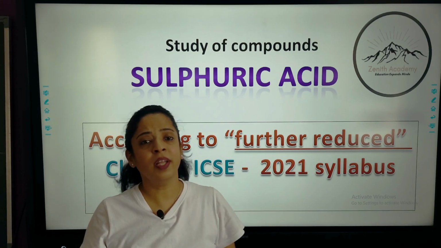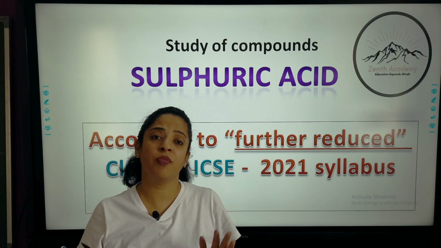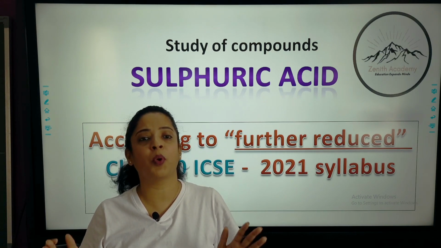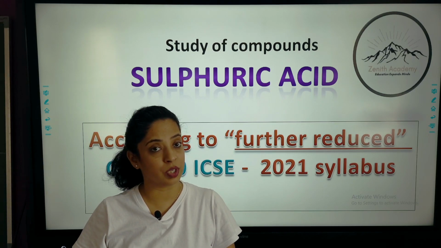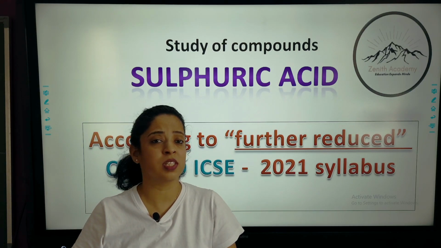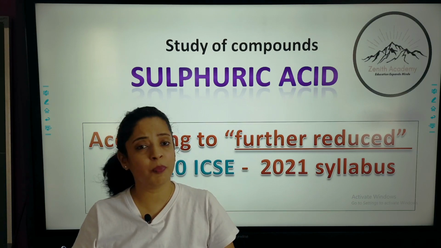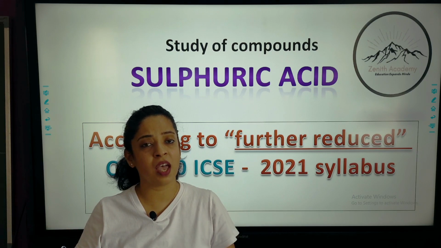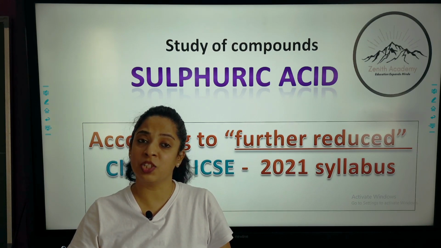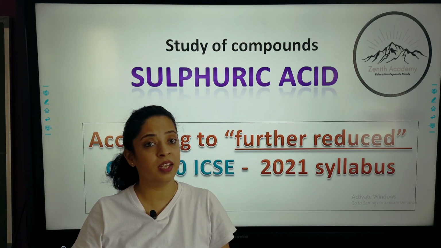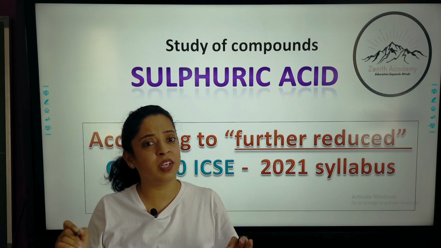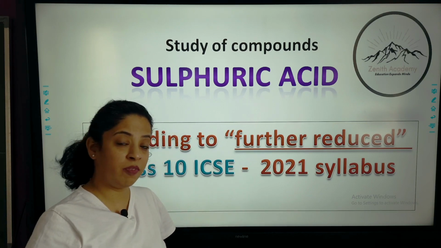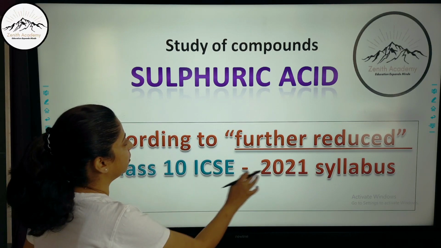Now according to this reduced syllabus, or you can say the further reduced syllabus, we have only and only the chemical properties of sulfuric acid in our portion. So don't study the contact process, don't study the physical properties, the uses, the test, anything. We just have chemical properties, and I assure you that if you watch the video till the end, you will be able to write each and every reaction without even mugging up or memorizing. So I'll make your concepts very clear, so watch till the end.